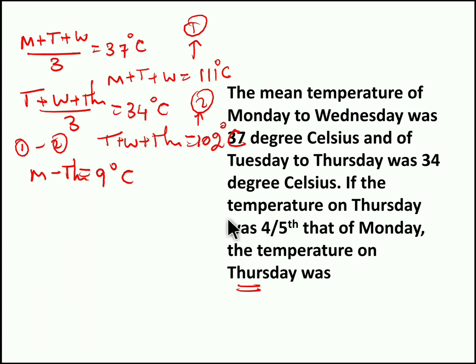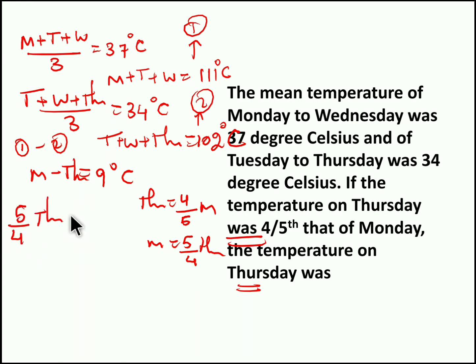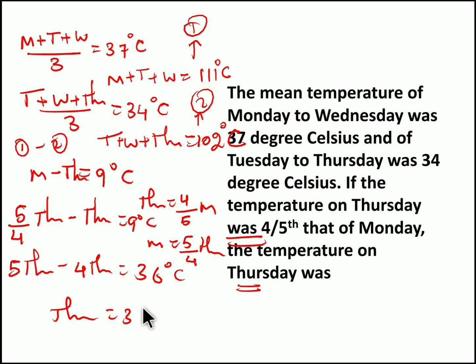Now in the question we have a hint that the temperature on Thursday was 4/5 of Monday. So we can substitute Thursday equal to 4/5 of Monday, or Monday equal to 5/4 of Thursday. Now what we have to find is the temperature on Thursday, so we substitute Monday equal to 5/4 of Thursday. So 5/4 of Thursday minus Thursday is 9 degrees Celsius. So 5 times Thursday minus 4 times Thursday equal to 36 degrees Celsius. So Thursday's temperature is 36 degrees Celsius. So this becomes our answer. Hope you understood the point.